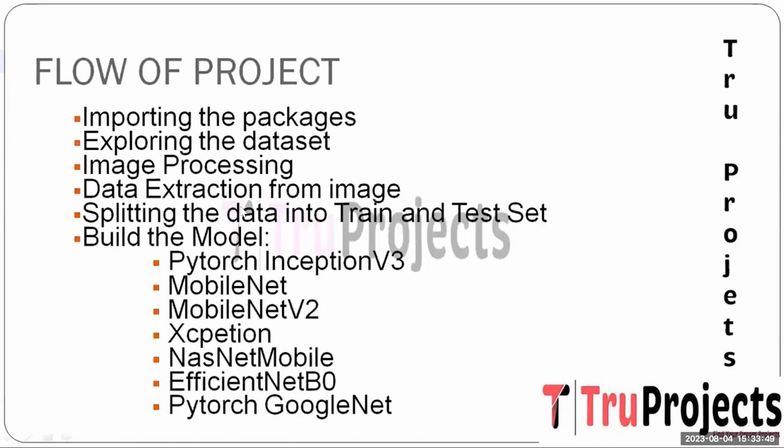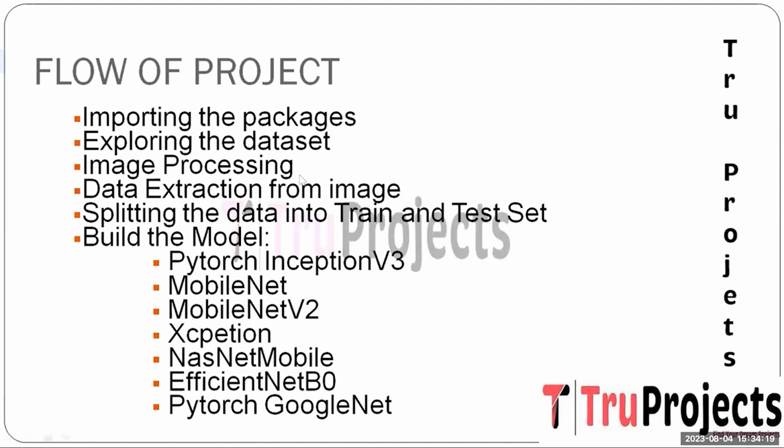To know about the flow of the project, these are the steps we need to discuss. The first one is importing the packages. We need to import the essential packages including PyTorch and the relevant libraries, setting the stage for the seamless implementation of the disease recognition and detection process. The second one is exploring the dataset. Here we explore the dataset containing the rice plant images to comprehend its structure, characteristics, and labels, providing insight for the subsequent processing.